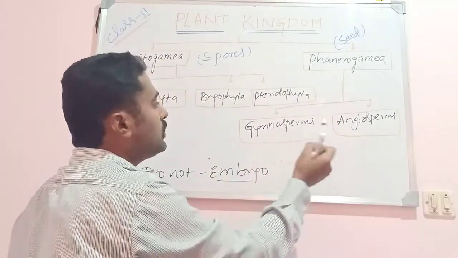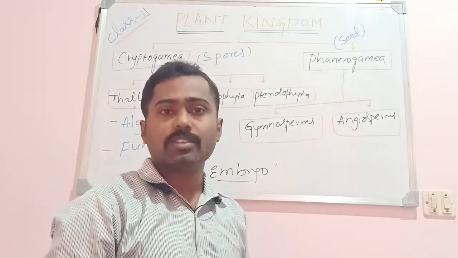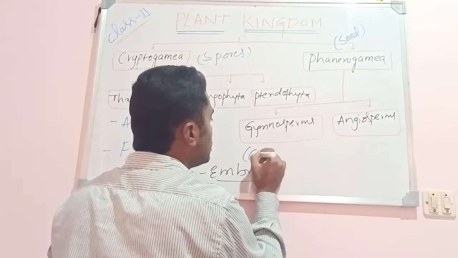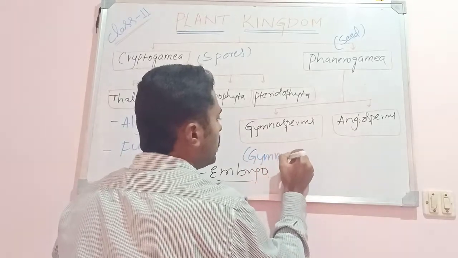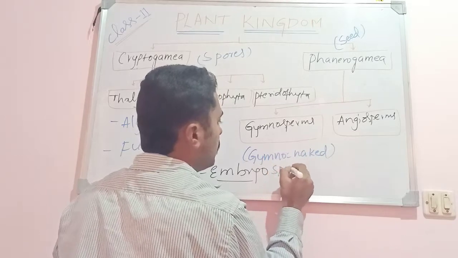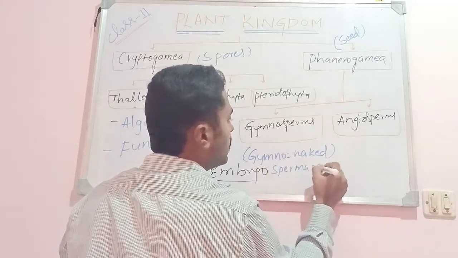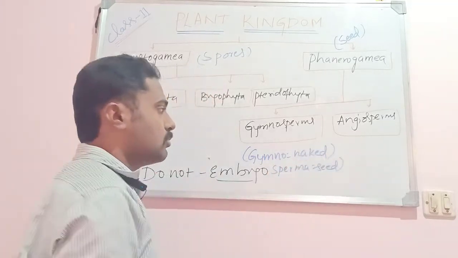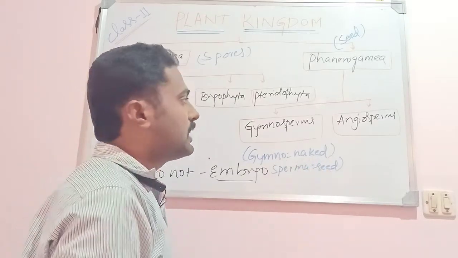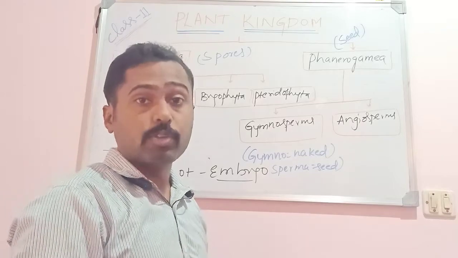Both of these plants reproduce by producing seeds. So what is the difference between them? In gymnosperms, gymno means naked and sperma means seed. Those plants which bear naked seeds are called gymnosperms.